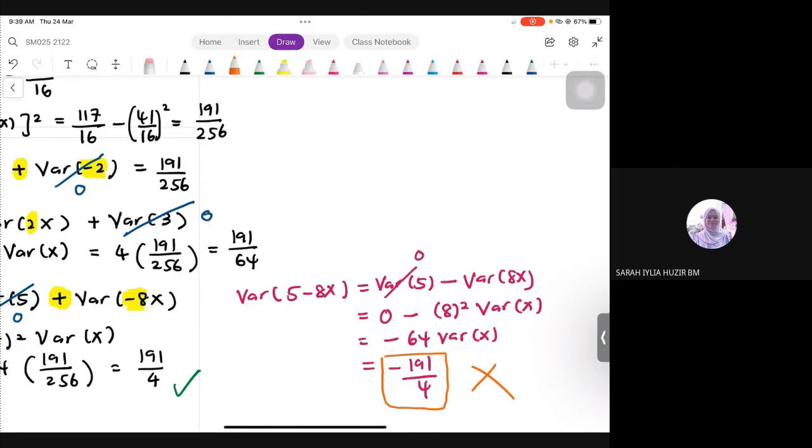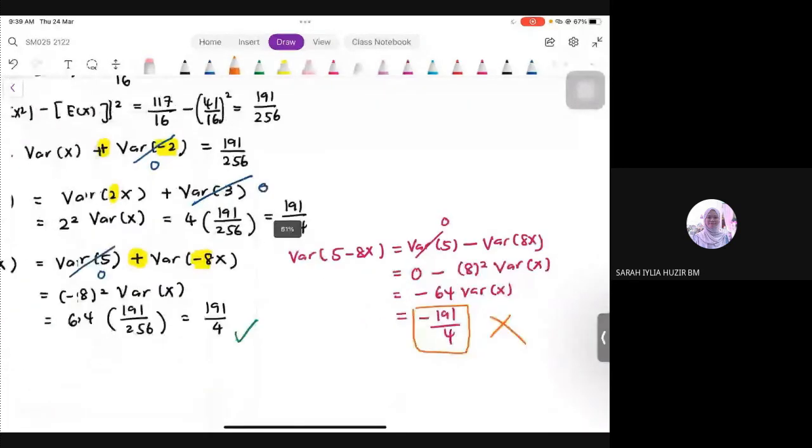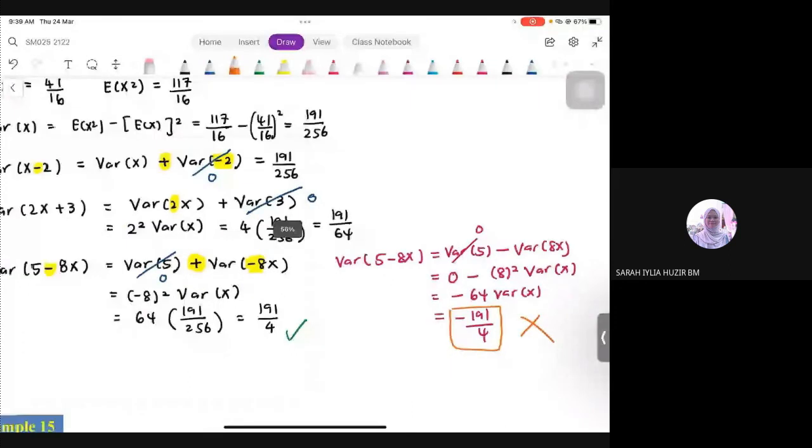Dapat jawapan variance negatif, dah mengarut. Check balik. Selalunya awak akan terperangkap kat sini lah, tapi orang biasa tak perasan. Variance tak boleh negatif, tak perasan macam tu. So hati-hati, ni soalan famous lah. Exam dia suka keluar pattern ni, sebab dia tahu student akan tertipu.